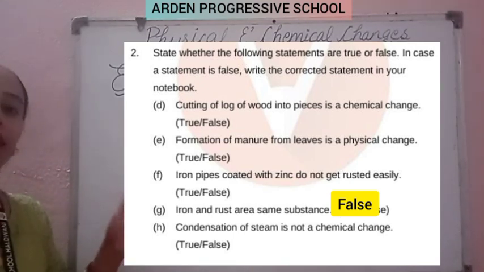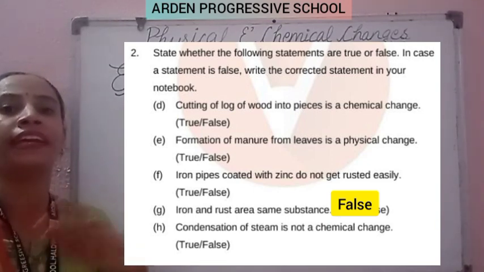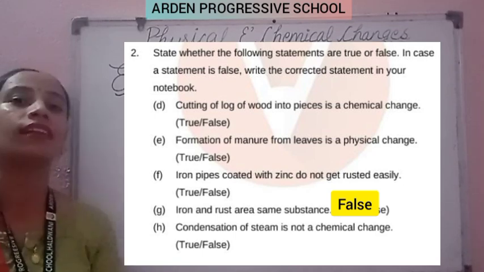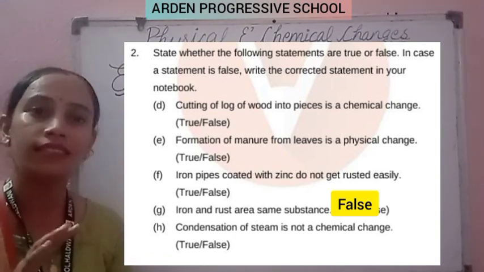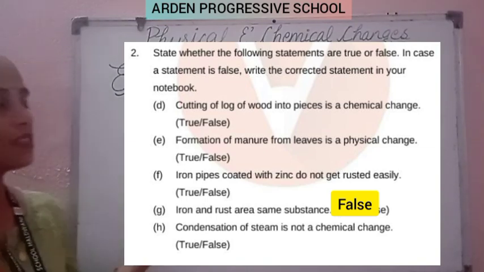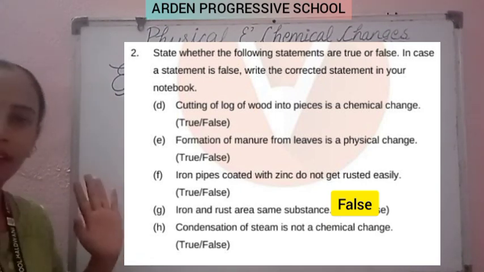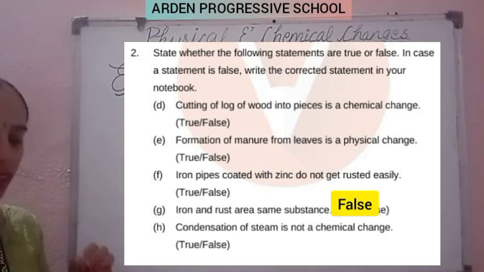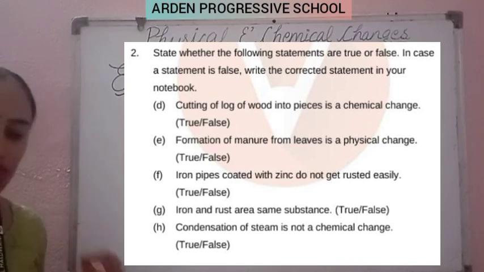Iron and rust are different things. When iron comes in contact with air and water, a reddish-brownish powdery substance coats it. It is of a different kind. So this statement is false. Clear? They are different. Now the fifth one is: condensation of steam is not a chemical change.